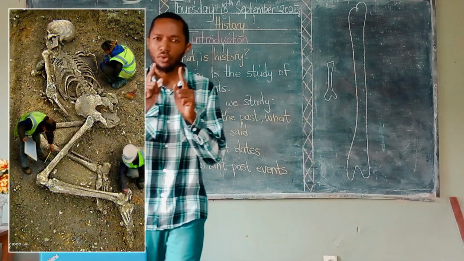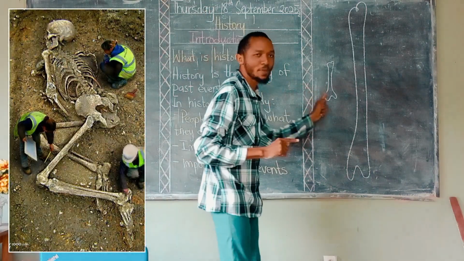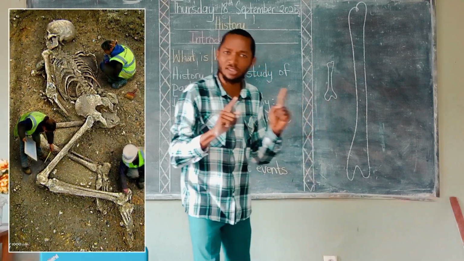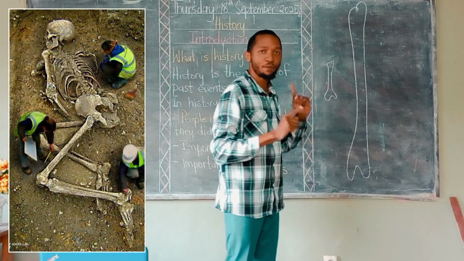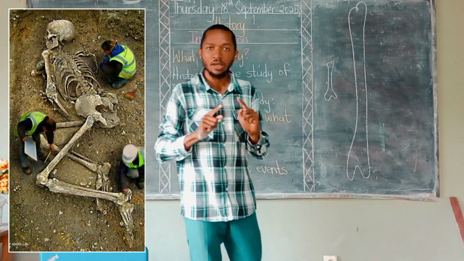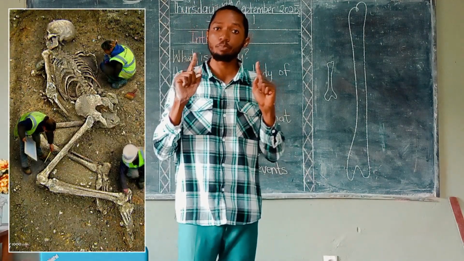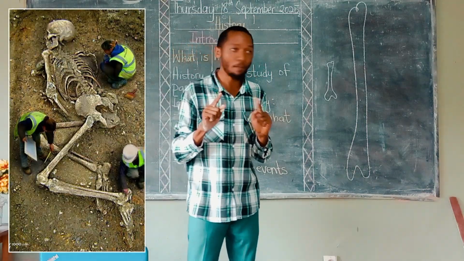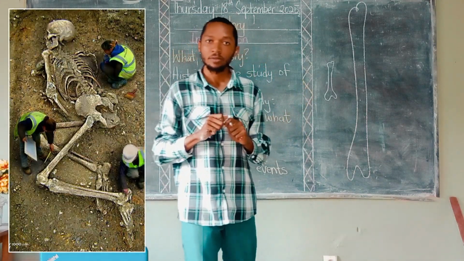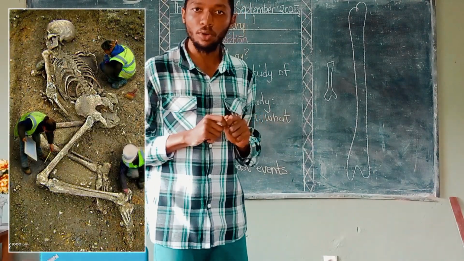Then they begin to check. A normal human bone is supposed to be like this, but this bone that we have seen of a human being is as big as this. That should tell us that surely there were some very big, tall human beings that lived on earth, and that can explain why there were giants on earth.